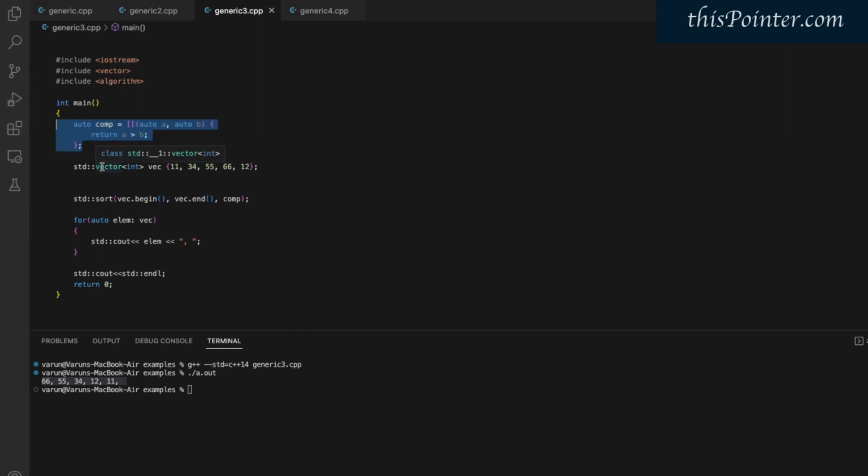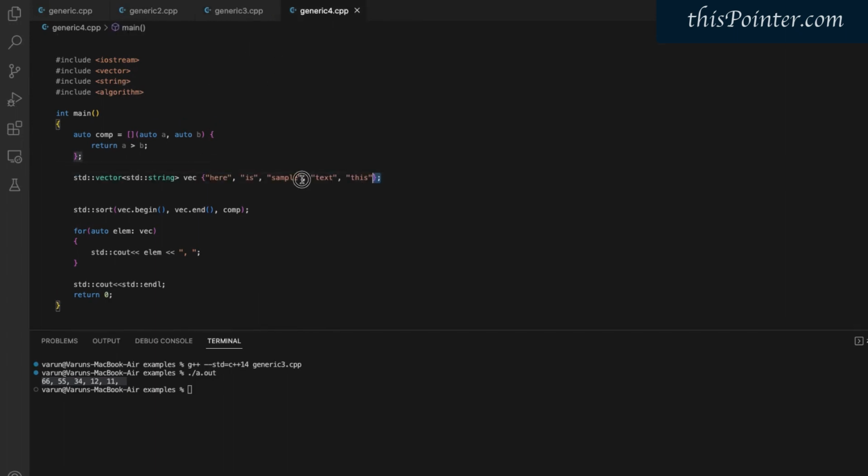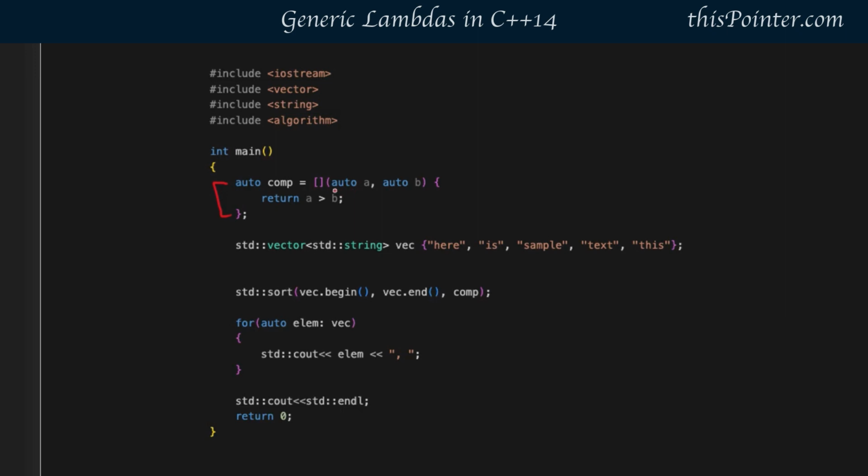Now suppose instead of a vector of integers we have a vector of strings like this. Then we can use the same generic lambda function as a comparator to sort this vector of strings in decreasing order. We can confirm this by running this code. It sorted the vector of strings in decreasing order. So generic lambda functions are useful when we want to reuse a lambda function at different places.